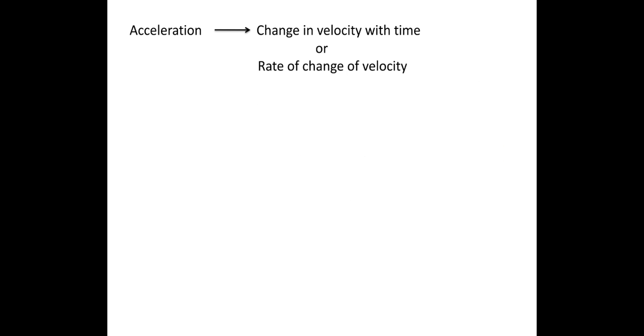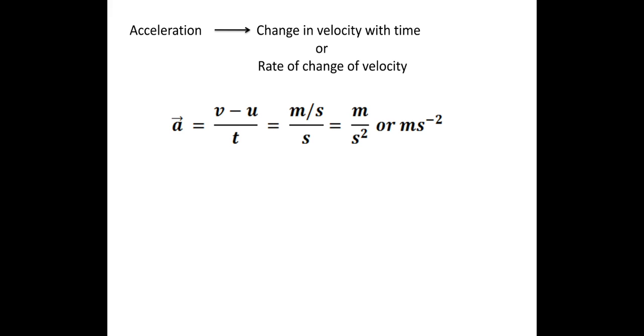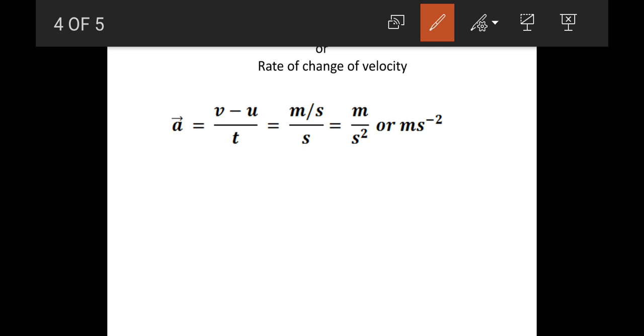So acceleration, I can say it is change in velocity with time, or I can say rate of change of velocity. In expression form, I can write it like this. So your a is a vector quantity, so this arrow is your vector. It is nothing but v minus u upon t, where v is your final velocity, u is your initial velocity, and t is time.